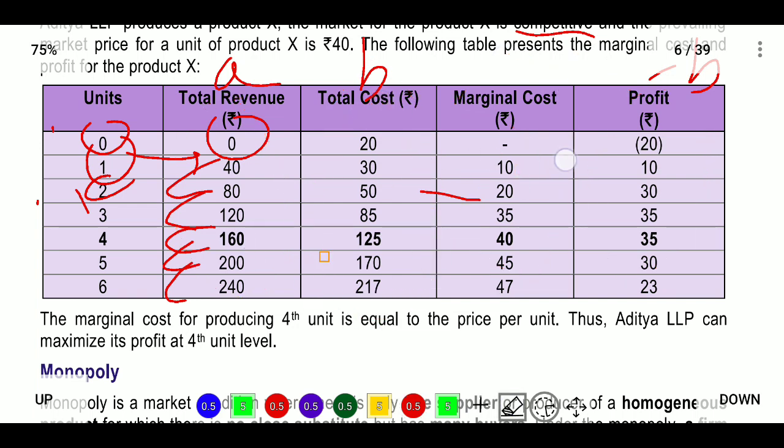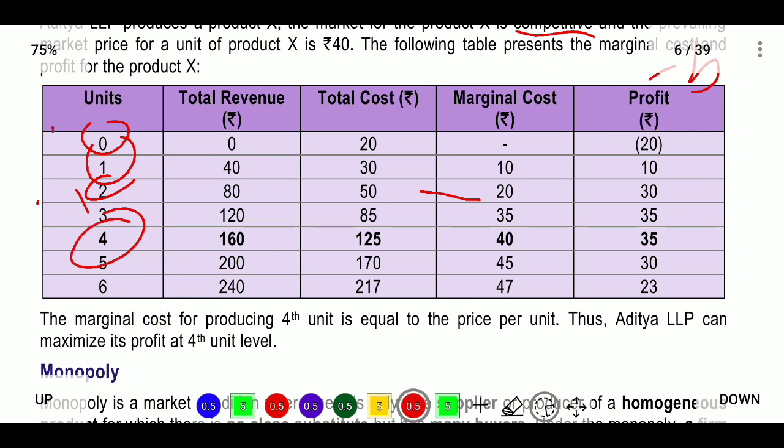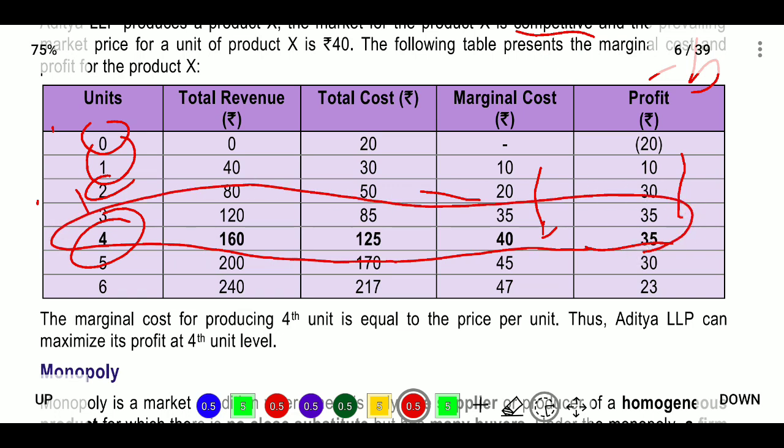For this, at 4 units, your total revenue will be 160 and your total cost will be 125, and here the increasing trend stops.